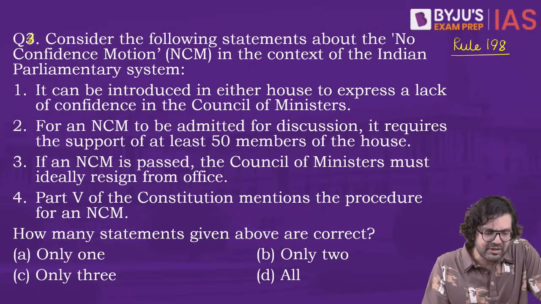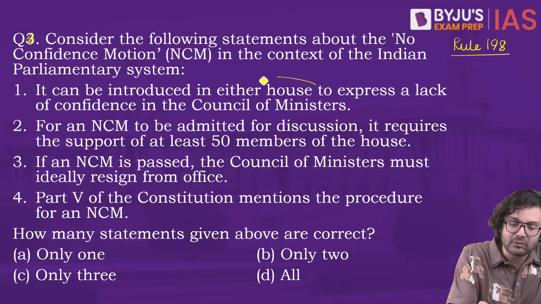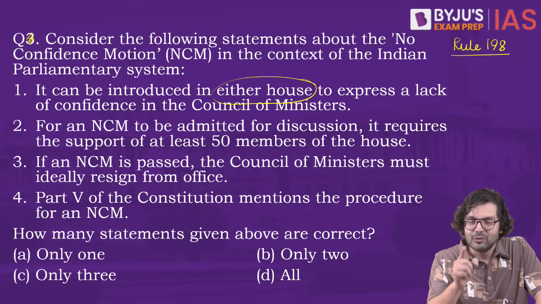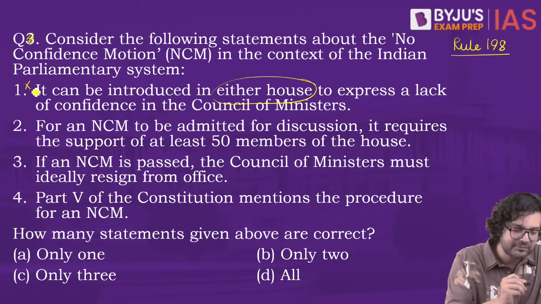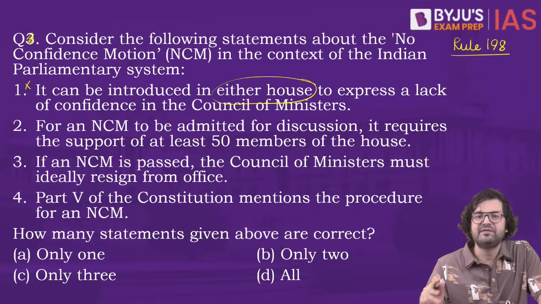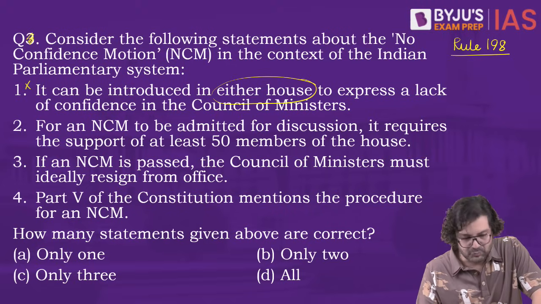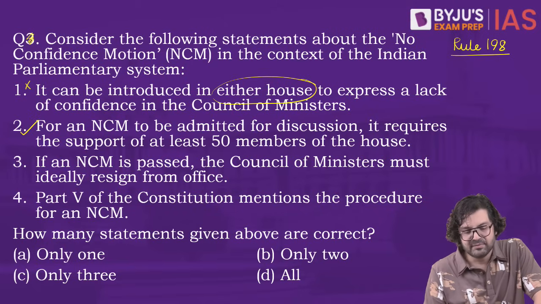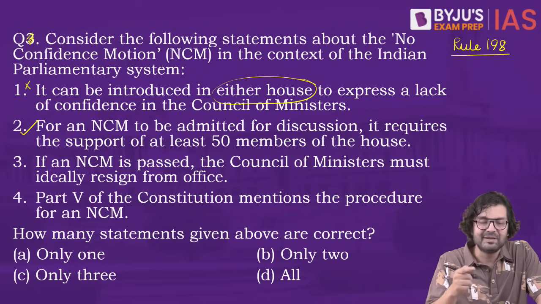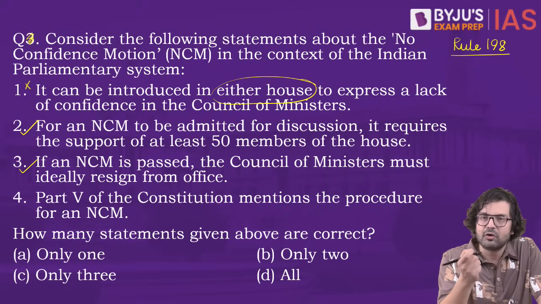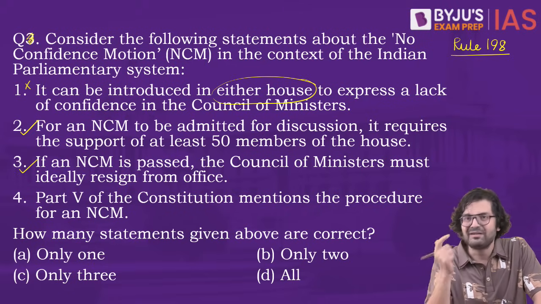So it can be introduced in either house. And NCM is brought only in the Lok Sabha. 1 is wrong. Number 2, for an NCM to be admitted, yes, 50 MPs have to support it. That is correct. Number 3, if NCM is passed, the Council of Ministers must ideally resign. Yes, because they have lost the confidence of the House. So better resign.